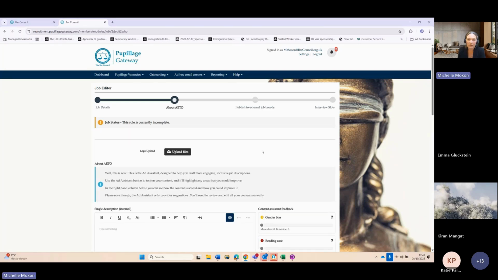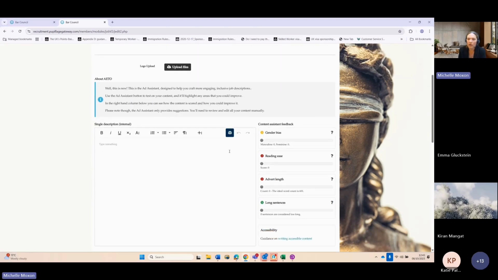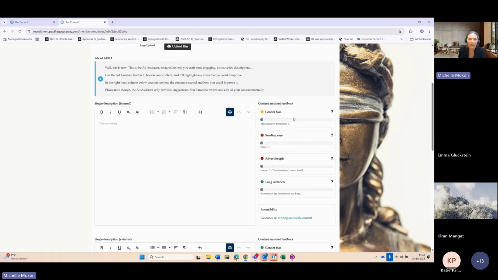The next section of you setting up your job is about yourselves. The first thing that you need to do is upload your logo. When you log in, you'll see that you have this content assistant feedback. You can use this, you can choose not to use it. It's there as an added tool.